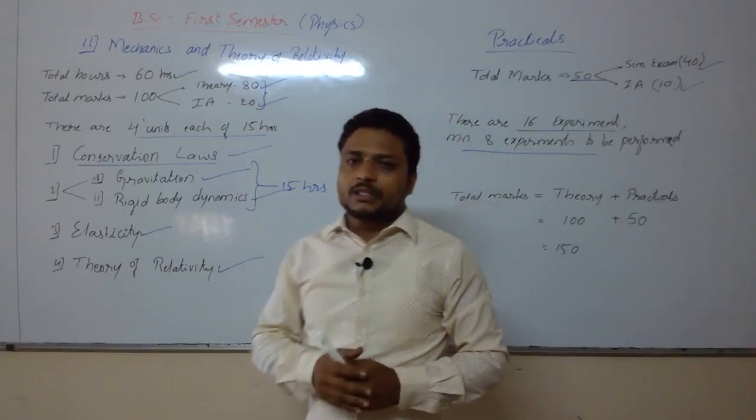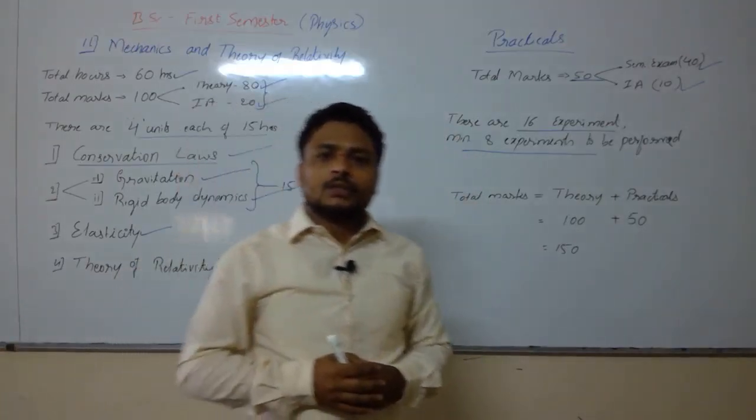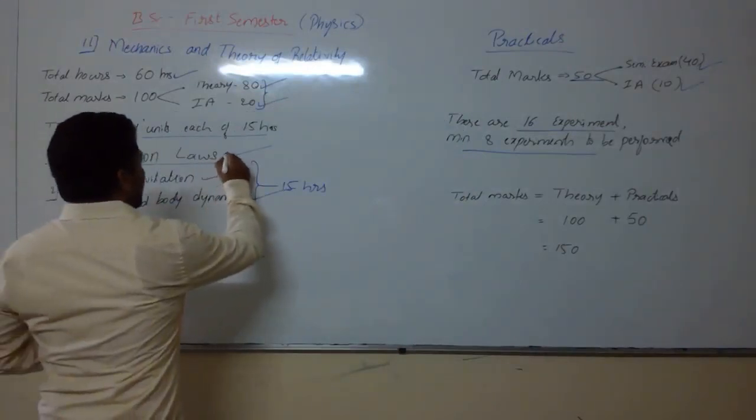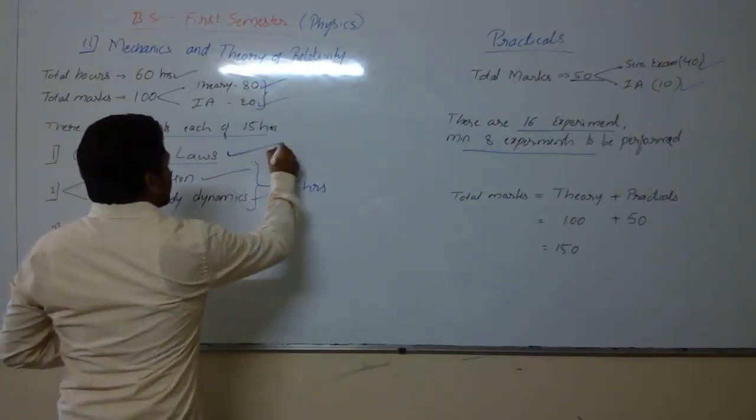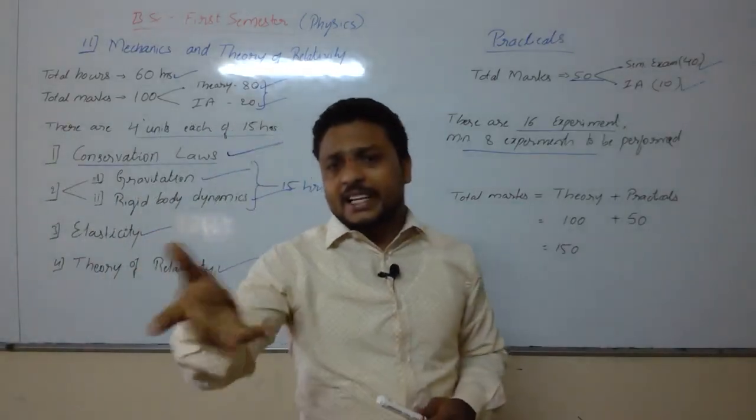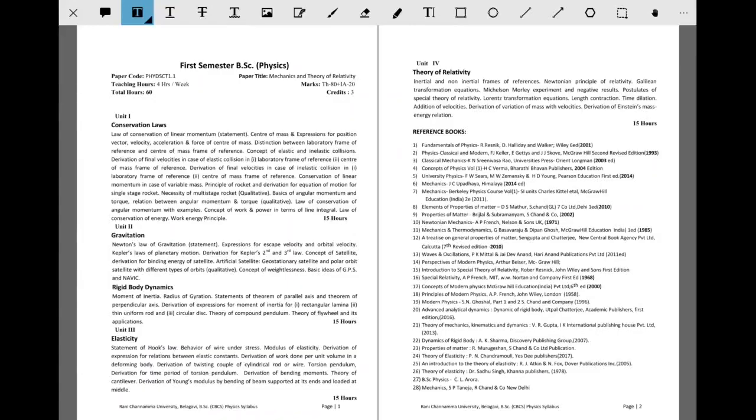Now come to the syllabus. Here I am going to teach you the first unit, conservation laws. Your syllabus starts from the first unit, conservation laws. Now let's see the syllabus. This is your syllabus for the first semester. There are 4 units.